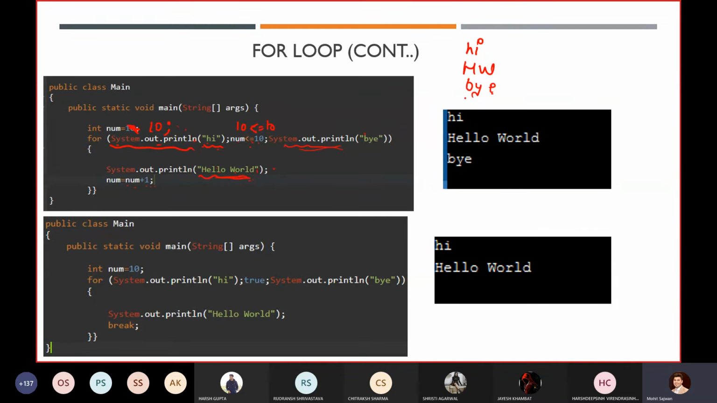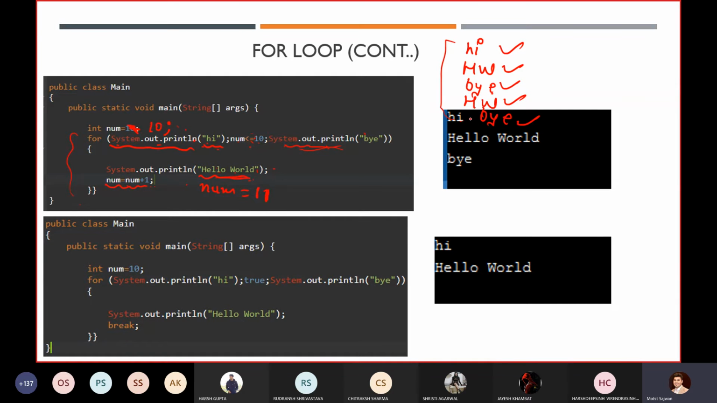Again it will print hello world over there. Now it will increment the value, num equals num plus 1. Now the value of num will become what? 11. Now it will print the value bye again. After this it will check whether the condition is true or false. Now this condition is false, because 11 is not less than or equal to 10, so that is why it will terminate our program. So the output which we will get is hi, hello world, bye, hello world and bye.